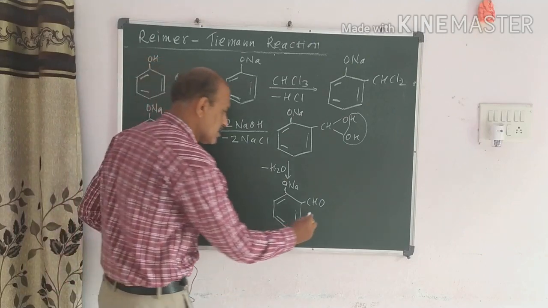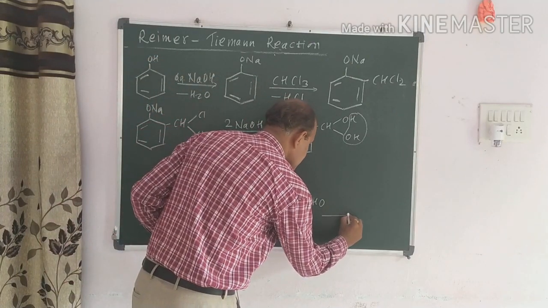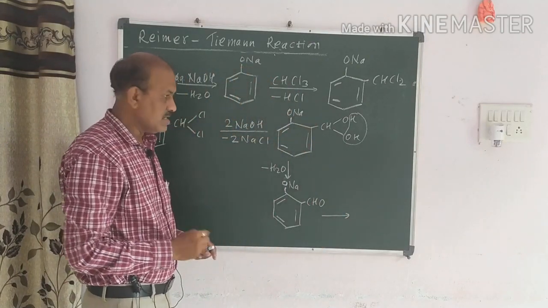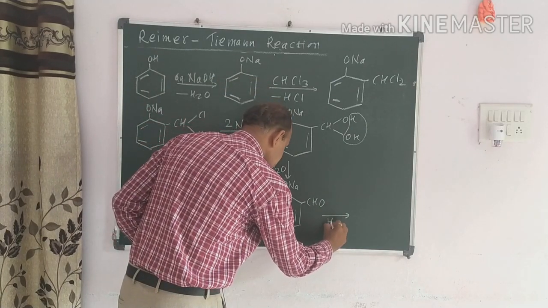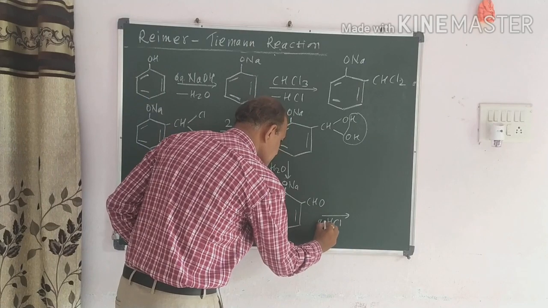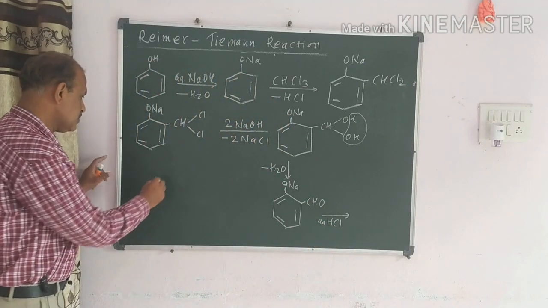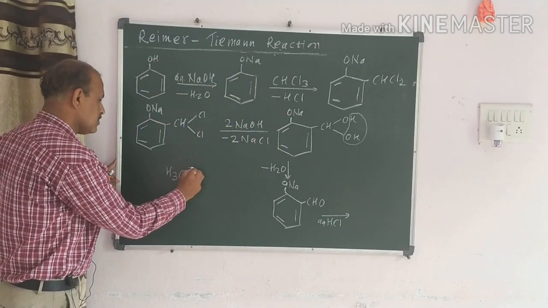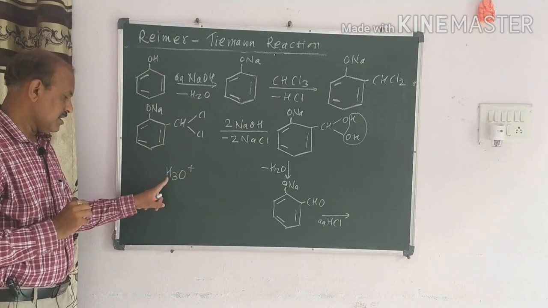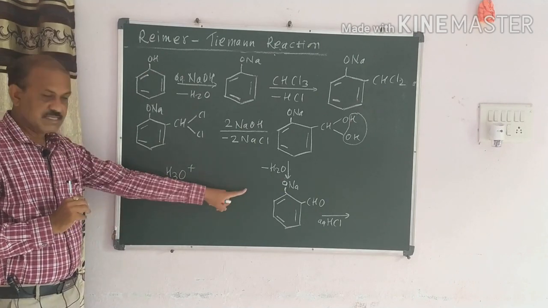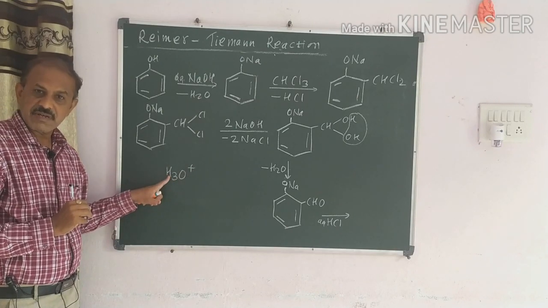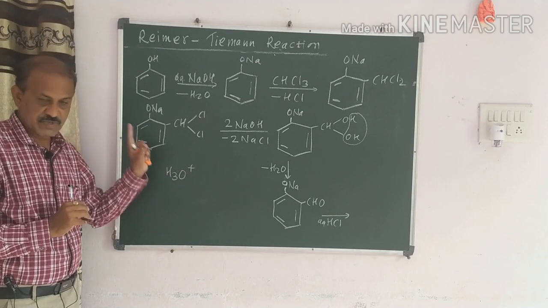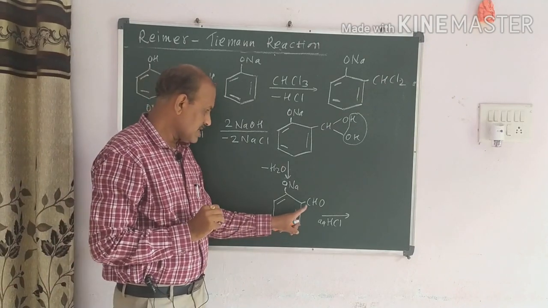Now on acid hydrolysis, I proceed with the reaction again. While we are doing the acid hydrolysis, that means we have to react with aqueous HCl. Sometimes H3O positive is also used here. H3O positive means H2O plus HCl actually, and from that only the H is used here. So the reaction is very simple.